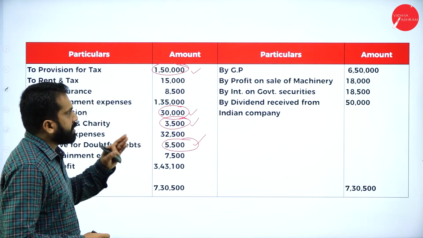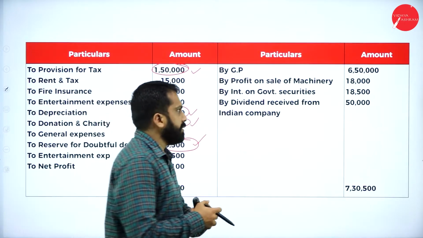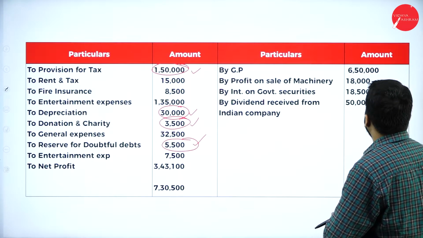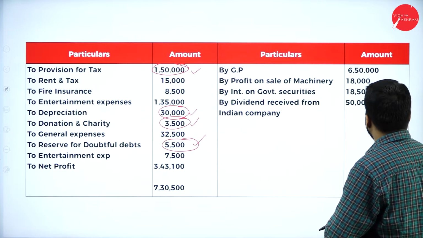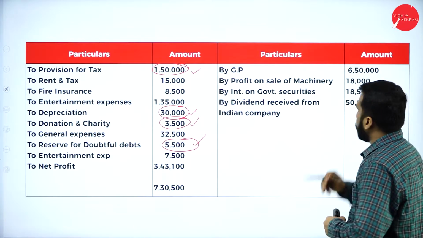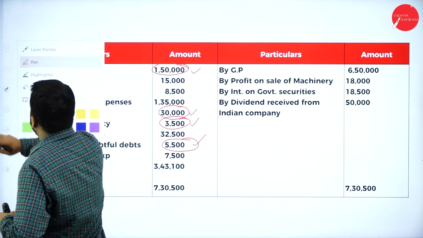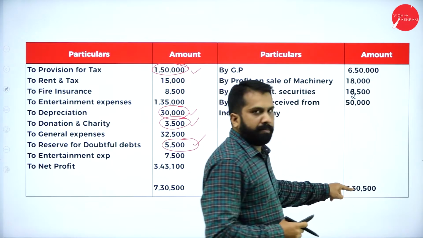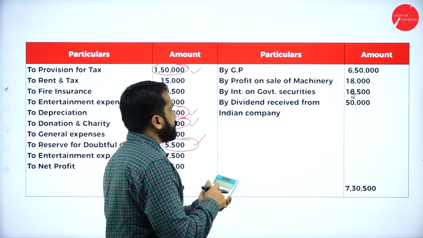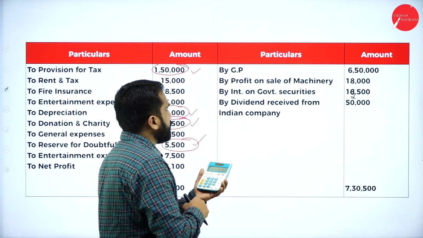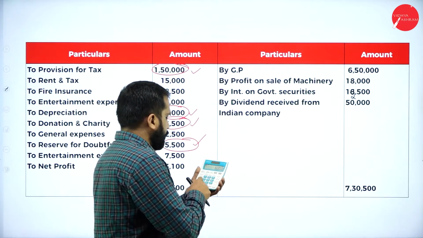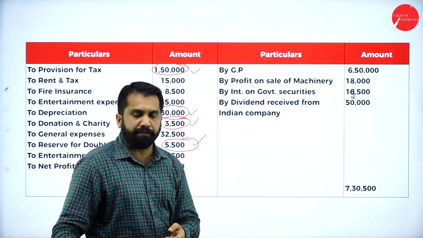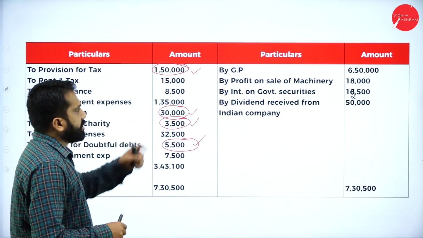Whatever items come under other head income will go for that. We'll make a small correction in the question. In this, take it as 12,500 so that the total will match. I'll show you: 6,50,000, 18,000, 12,500 and 50,000, total 7,30,500. So we'll make it 12,500.